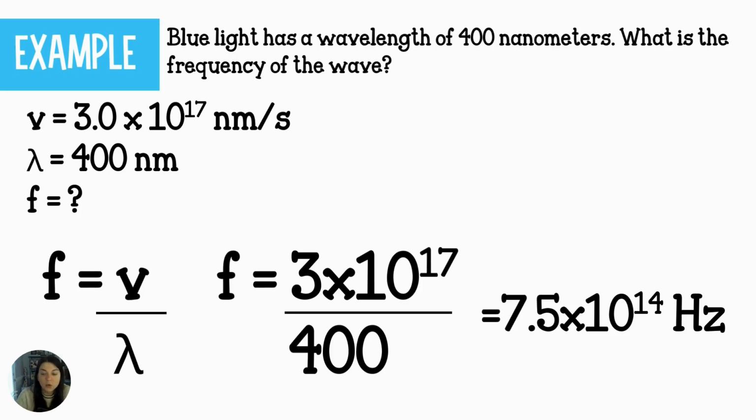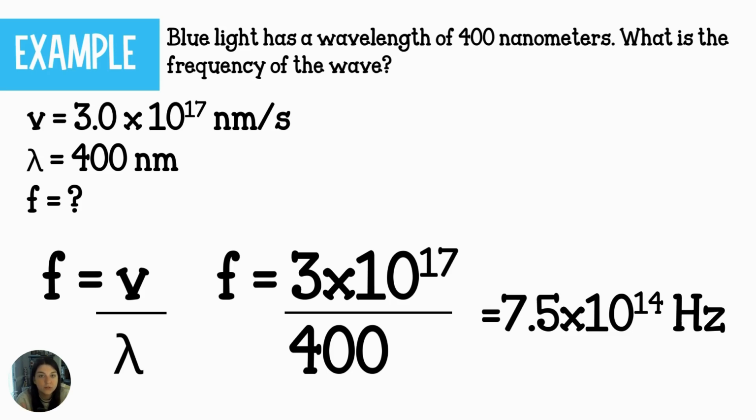Now, we learned earlier that the speed of light is sometimes represented by the lowercase letter c, like E equals mc squared. So when you see this equation, F equals V divided by lambda, you may see in your teacher's worksheets, in notes, in your textbook, V for velocity represented by lowercase c. It's just a little bit more specific. That's all.